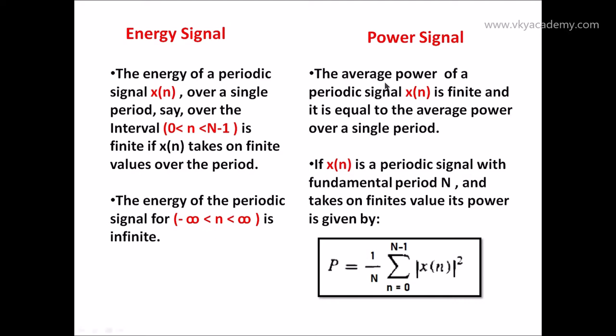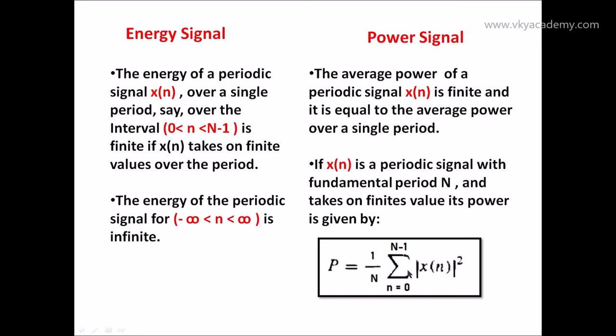Now what about power? The average power of a periodic signal x of n is finite and it is equal to the average power over a single period. If x of n is a periodic signal with fundamental period capital N and takes on finite values, then its power is given by capital P equal to 1 upon N, summation n equal to 0 to capital N minus 1 of mod x of n squared. So this is the formula of power for a periodic signal.